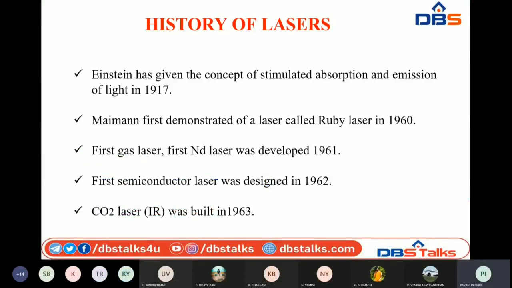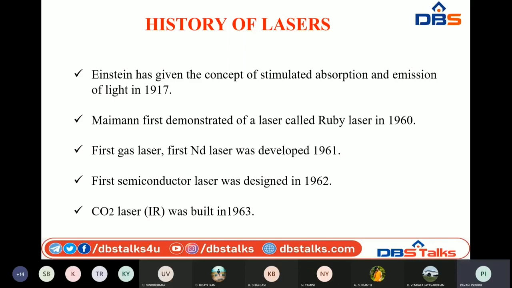First, the concept of the laser was invented by the scientist known as Einstein. In 1917, he paved the way with stimulated absorption and emission, which is the basic principle of working of the laser.